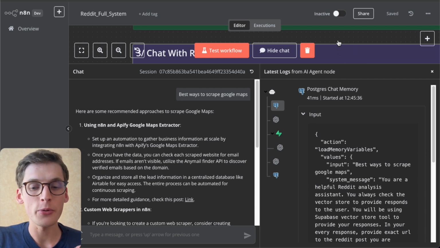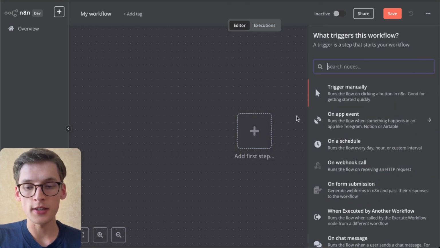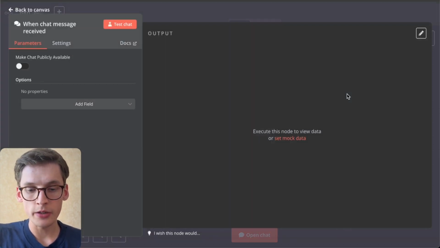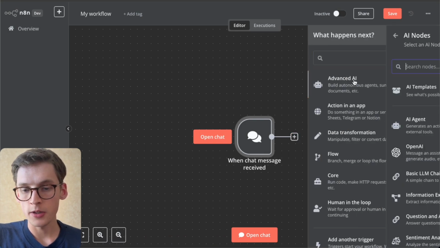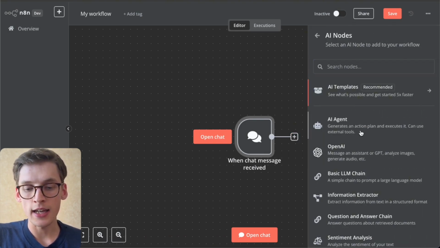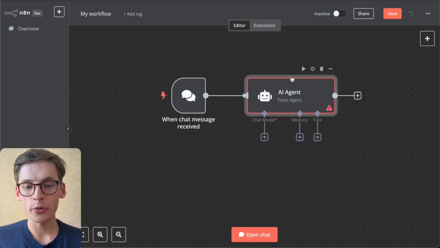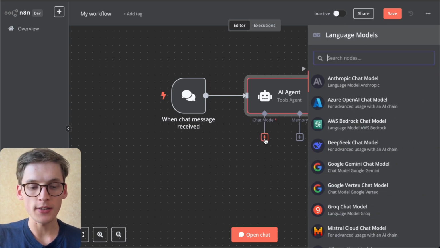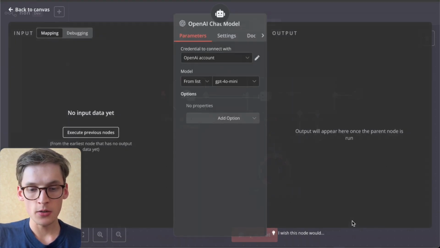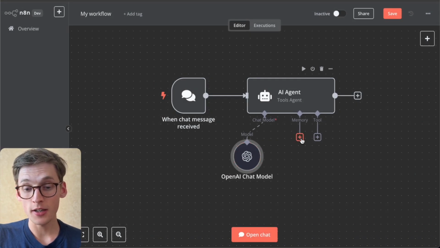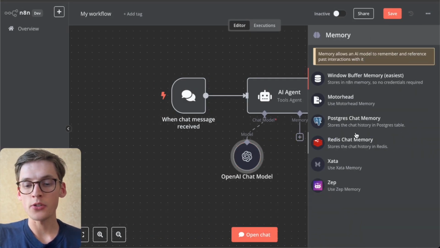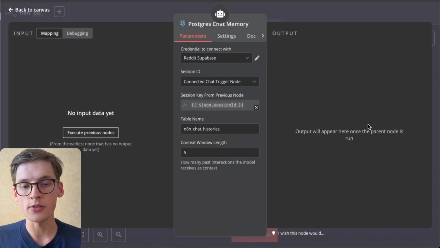Now I want to show you how you can create this whole process from scratch. I'll go to a new workflow and insert a new trigger. That will be a chat trigger. Now we go to the AI agent node and select the AI agent. Now we need to connect memory as well as the tools that this agent will be using. For the chat model, we can select the OpenAI node. That's the easy part. For the memory part, we'll be using Postgres chat memory, and this agent will be using memory from Postgres to reference all these different nodes from Supabase.